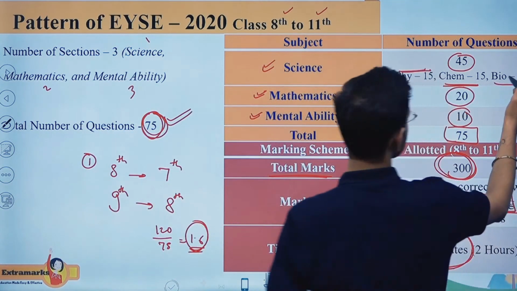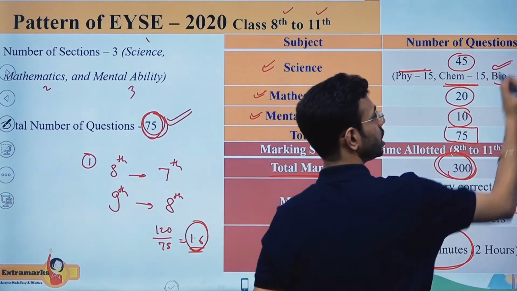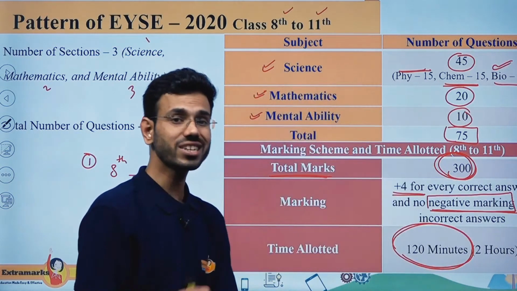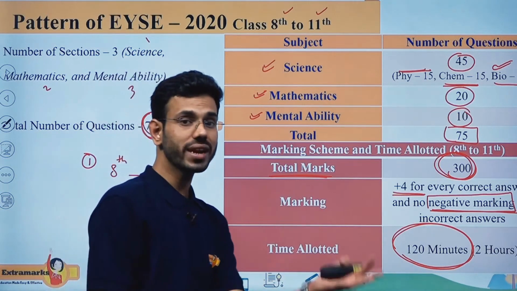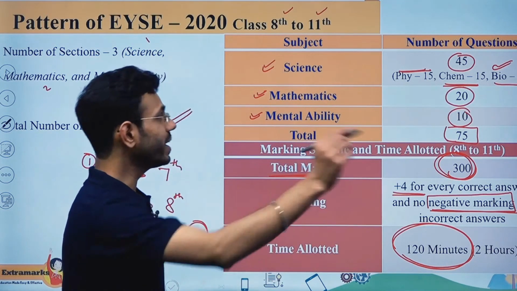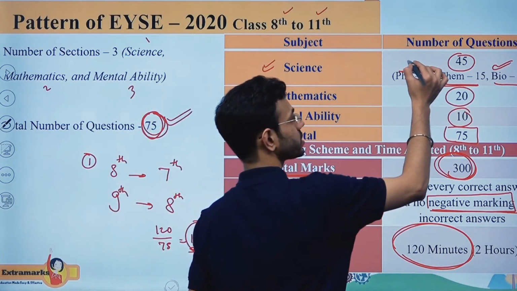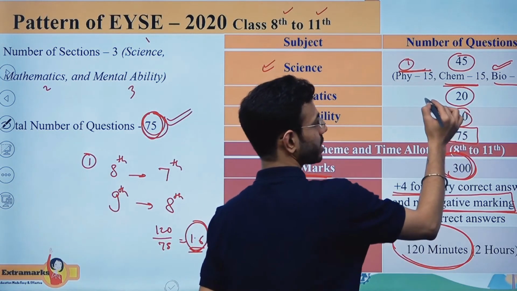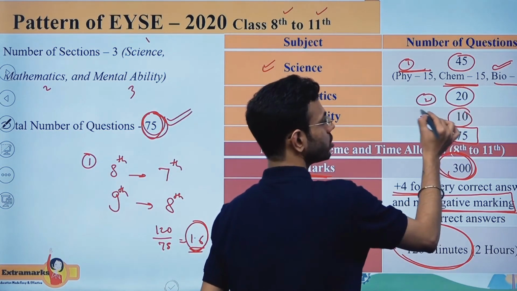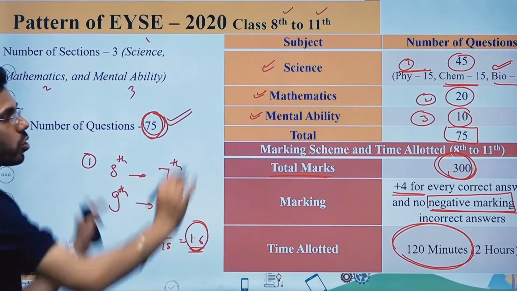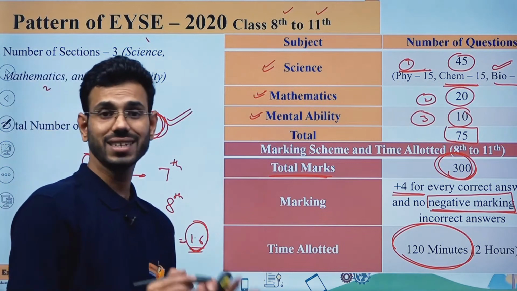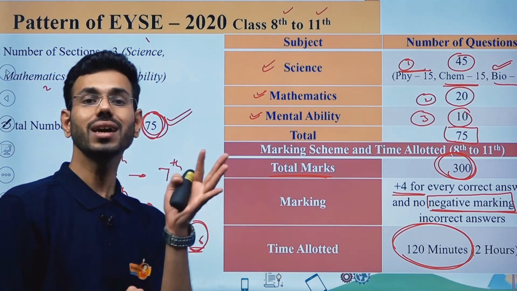You can attempt the questions from biology first. Why? Because they are going to be factual based questions, so you can attempt them in less time. And the time which you save from those questions, you can utilize in physics or in mathematics or in solving mental ability questions. Okay, so this is all about the pattern of the EYSE examination for class 8 to class 11.